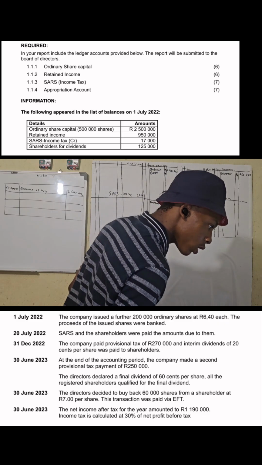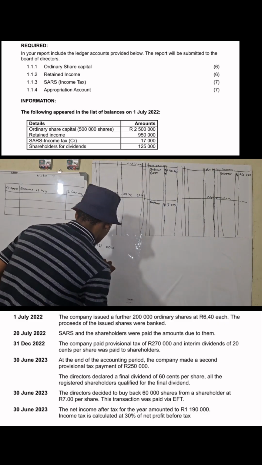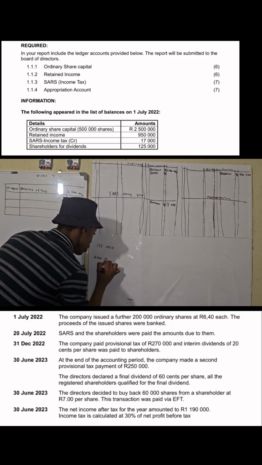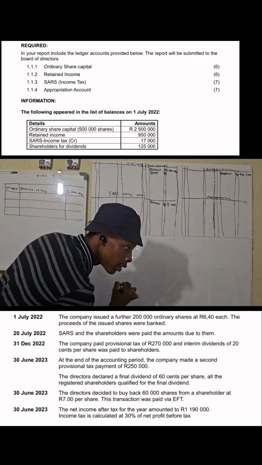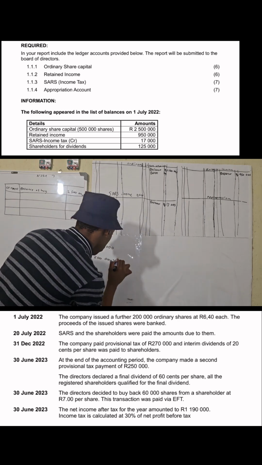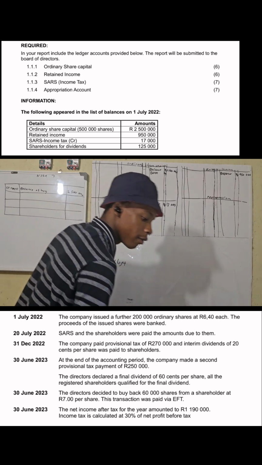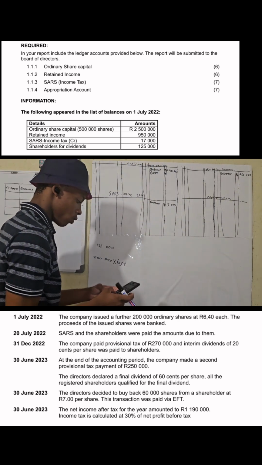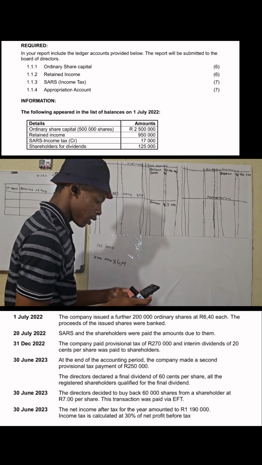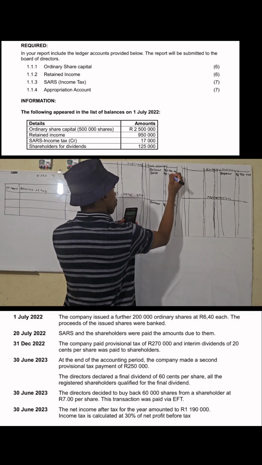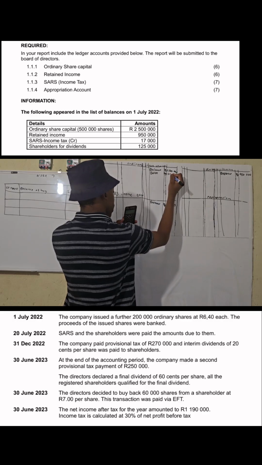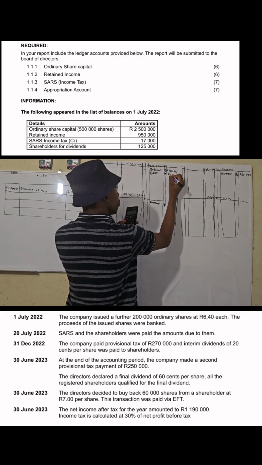I sold 200,000 shares at 6 Rand 40 cents, which is 200,000 multiplied by 6.4, giving 1,280,000.